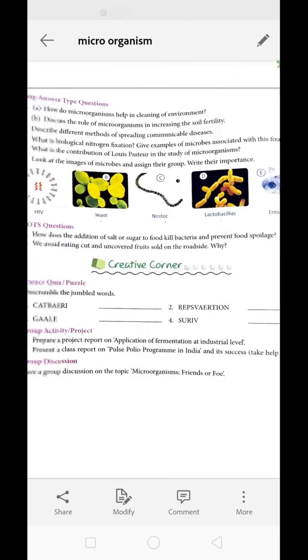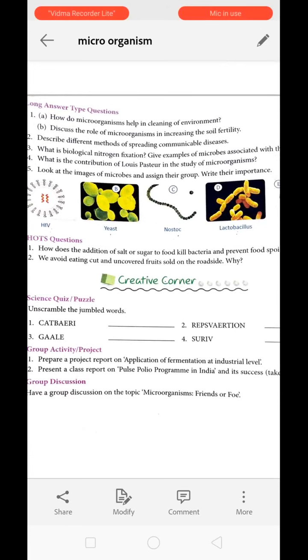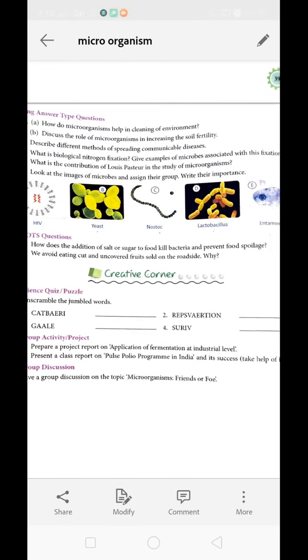Alright, now next question. Hot question. How does the addition of salt or sugar to food kill the bacteria and prevent the food spoilage? When we add more amount of sugar or salt in the outer surrounding of the bacteria cell, this will decrease the water content from the surrounding area.